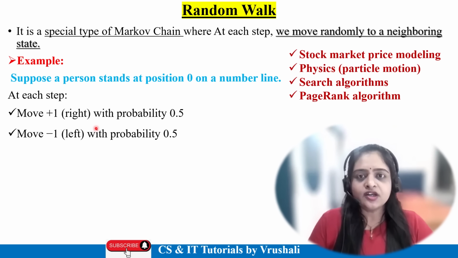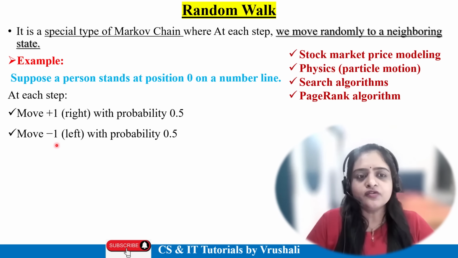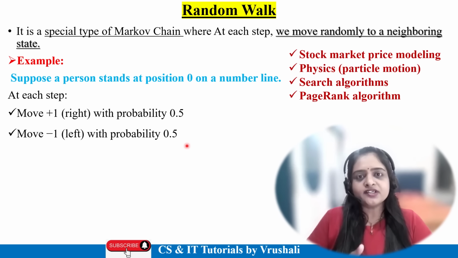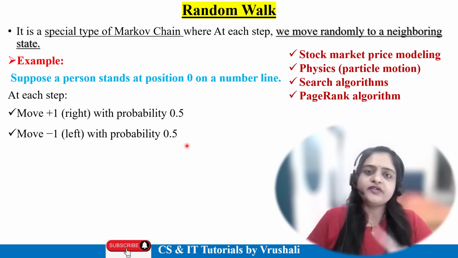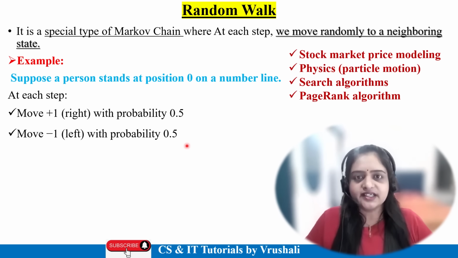Suppose the person moves to the right side, that is plus 1, and the probability is 50%, that is 0.5. And suppose the person moves to the left side, that is minus 1 position, so the probability is also 50%. So 50% probability is for the right side and 50% for the left side in the neighbor state, from the current state. This is called a random walk.